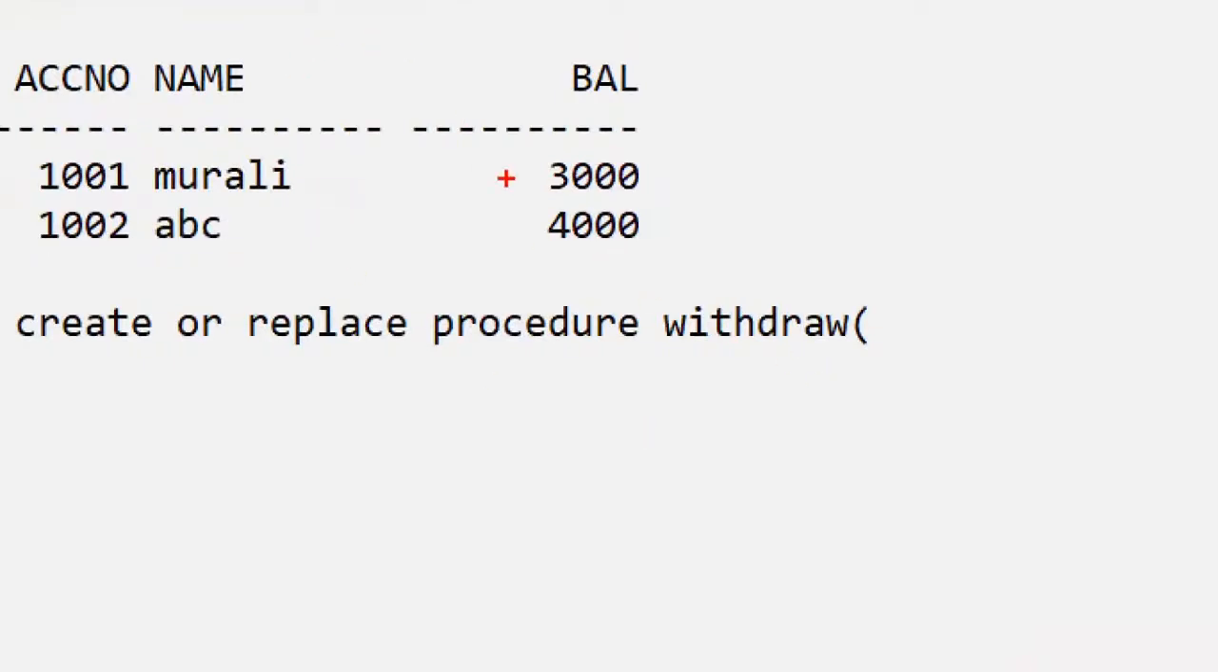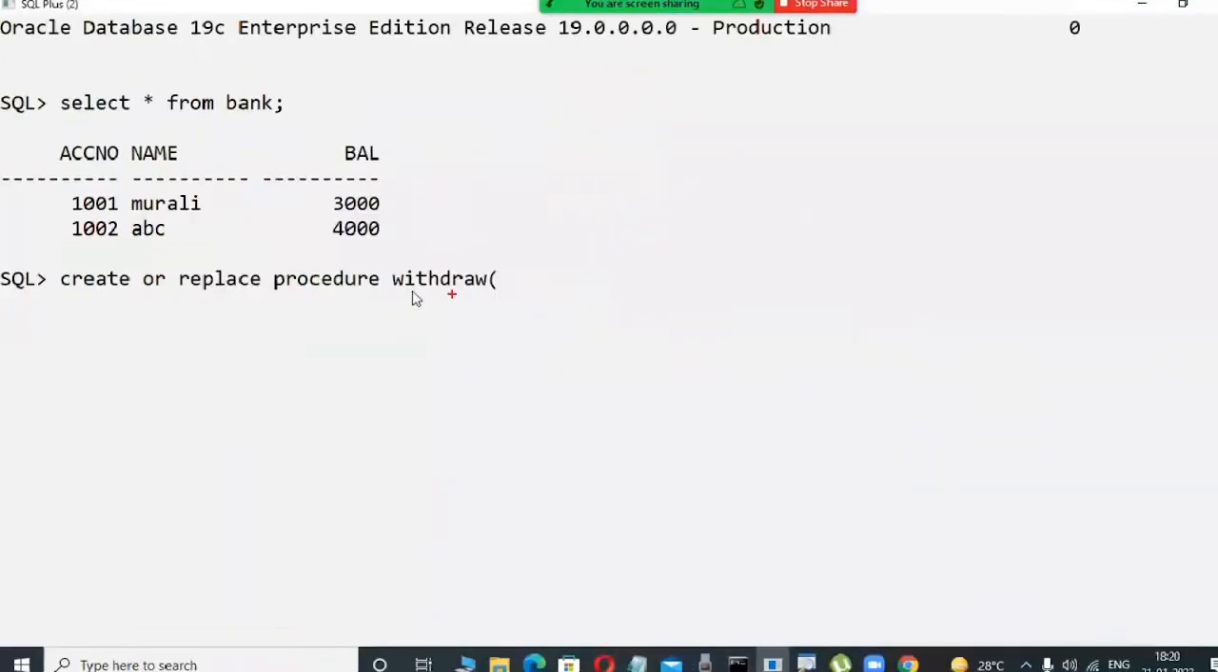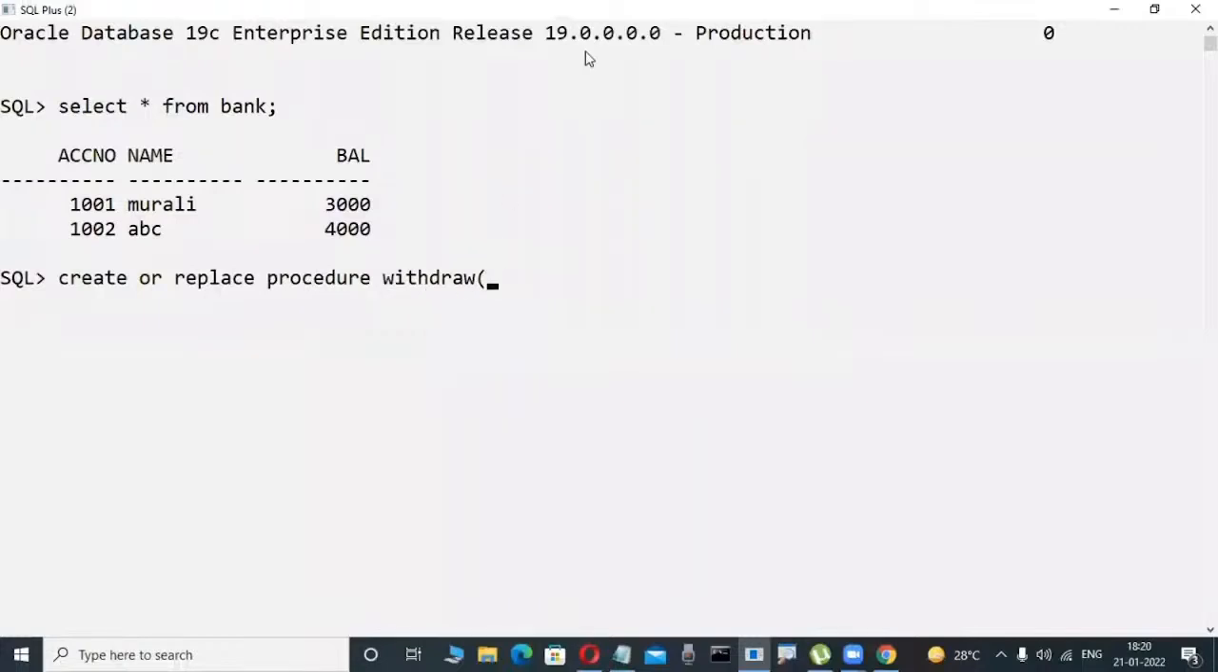Actually, in real time, big packages contain withdraw, deposit, all the things. But unfortunately, I'm giving only a small task in a procedure. Now, create or replace procedure withdraw. Here I'm passing the account number, and the amount also, because I try to withdraw, like with the ATM card.